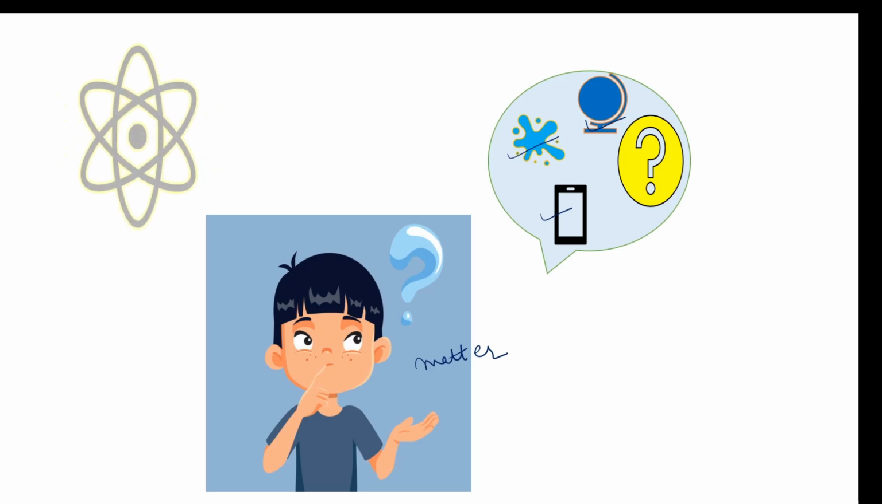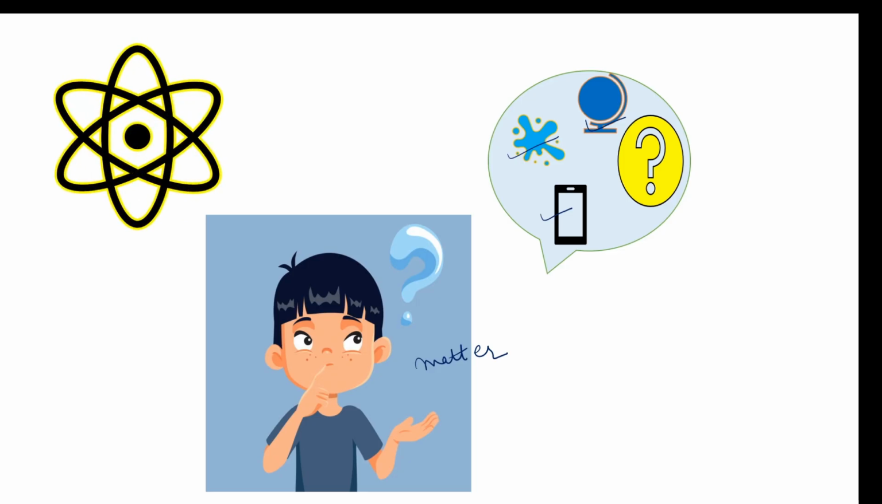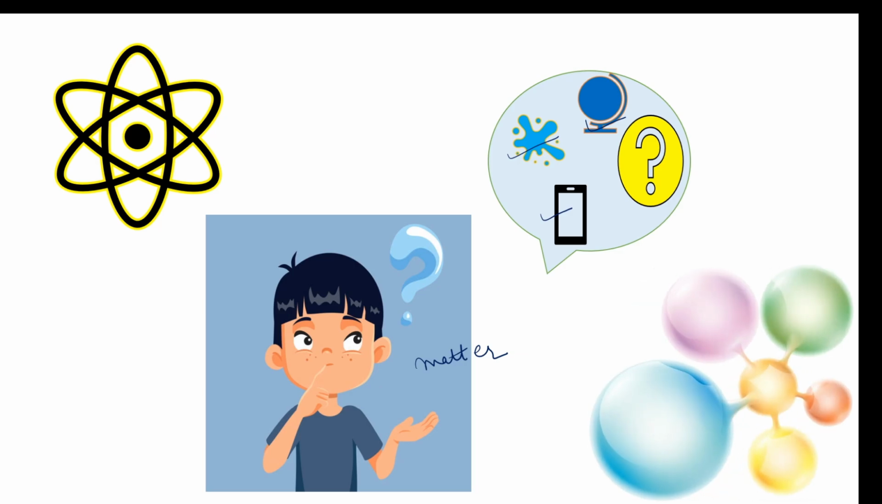Everything around you, your phone, the world around us, the water droplets, and even you is made of something. Yes, matter. But what exactly is matter? And here's a crazy question. Can matter disappear or just change its form? Let's find out and understand in the next 10 minutes what is the composition of matter.